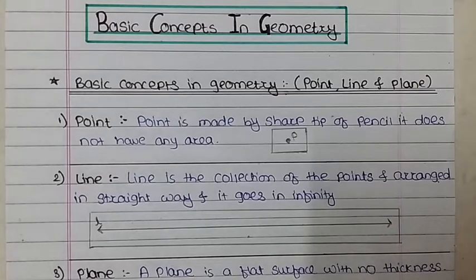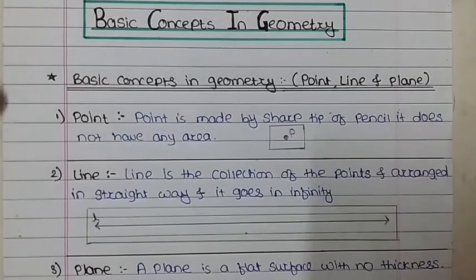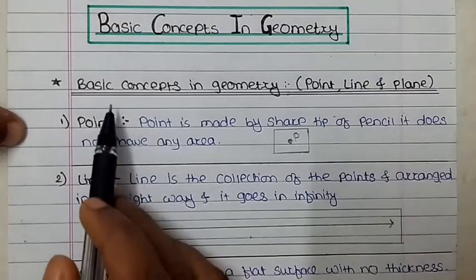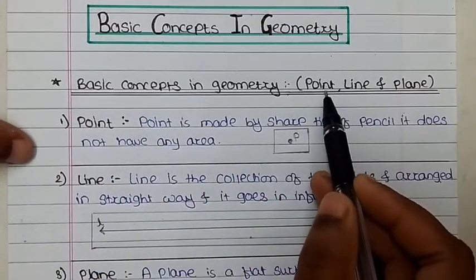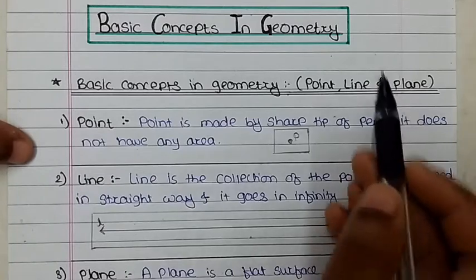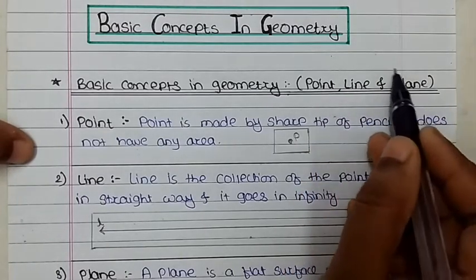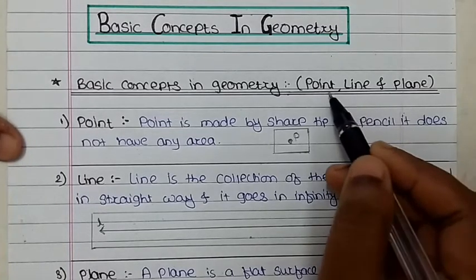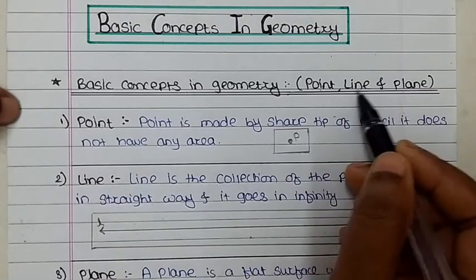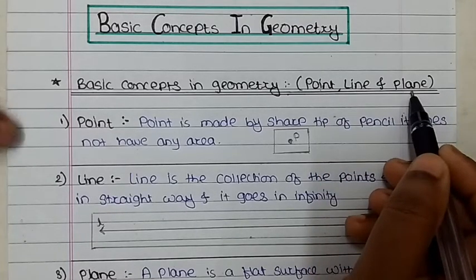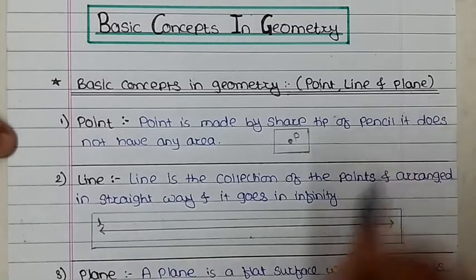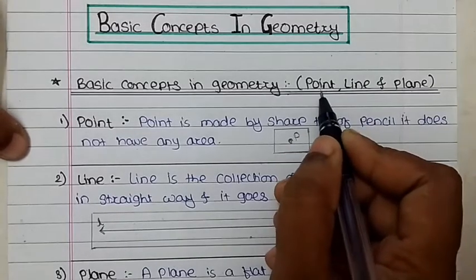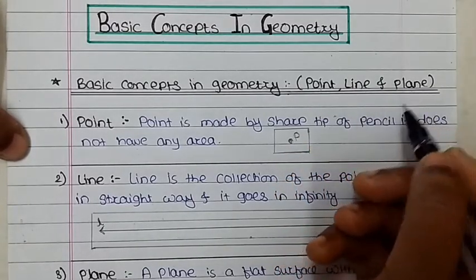So we will start here. What are the basic concepts in geometry we will study in this chapter. First is basic concepts in geometry, that is point, line and plane. Without these three concepts we cannot draw any figure or any construction, because points are a must, lines are also a must, and plane is a must when we do any construction or when we draw any geometric figure. So we will learn what is meant by point, what is meant by line and what is meant by plane, one by one.